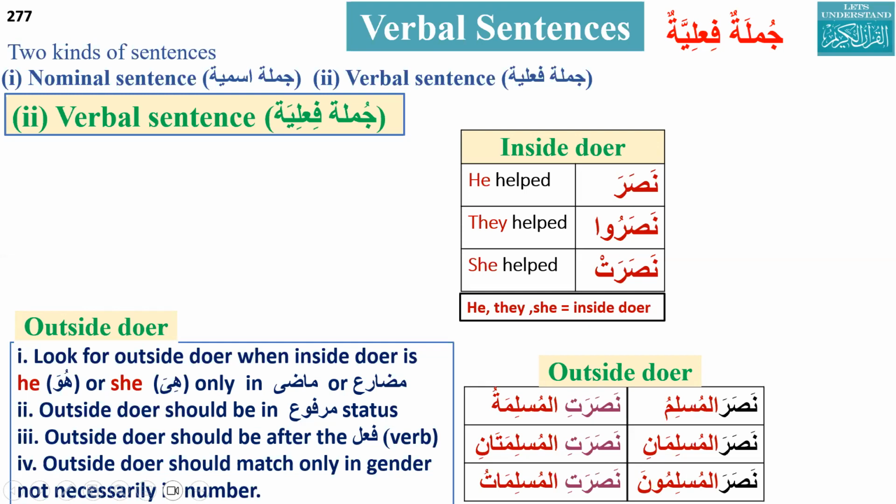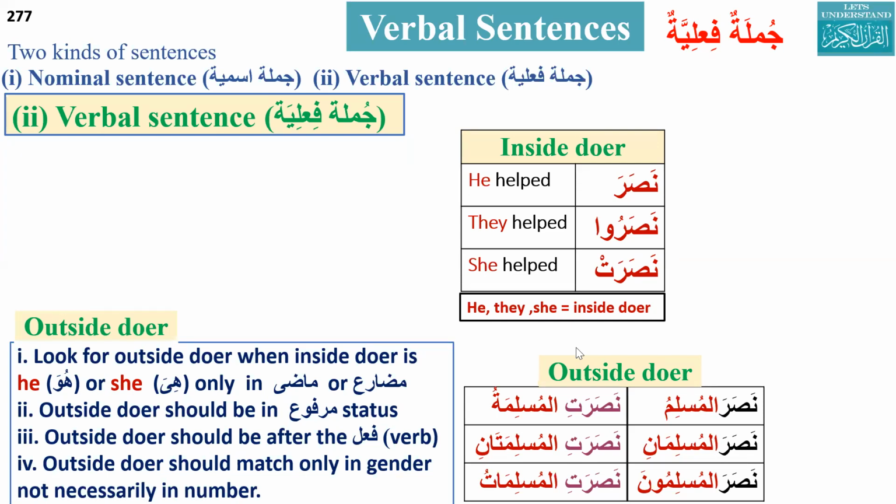The outside door should match only in gender, but not necessarily in number. This is a very important concept. In a nominal sentence, gender and number will remain the same. They should be the same. But here, it should only match in gender, but not necessarily in number. Let us take some example.